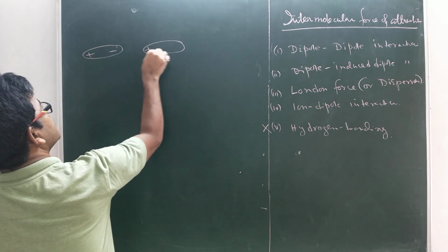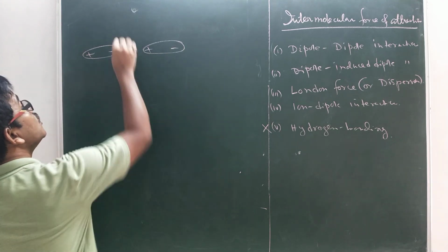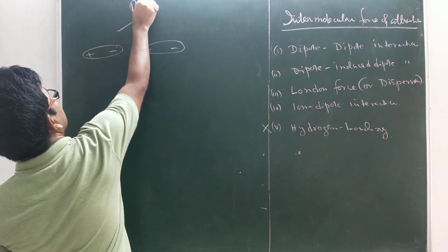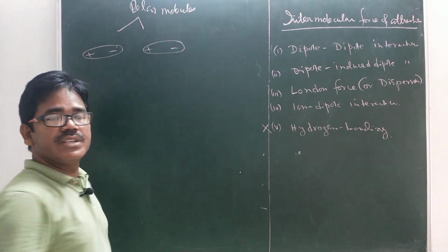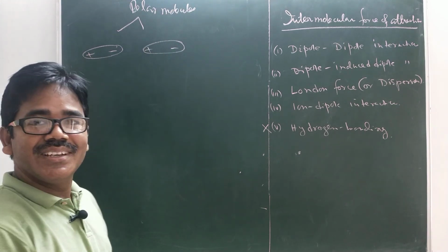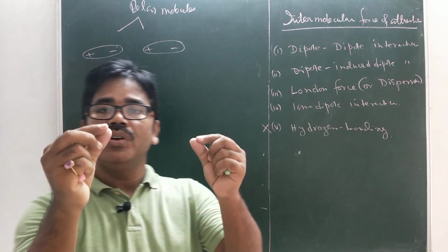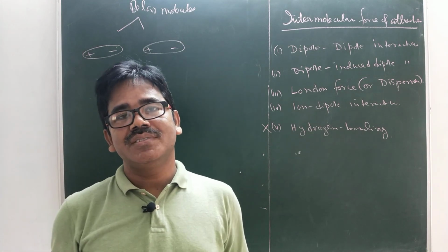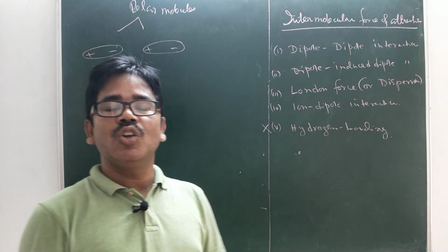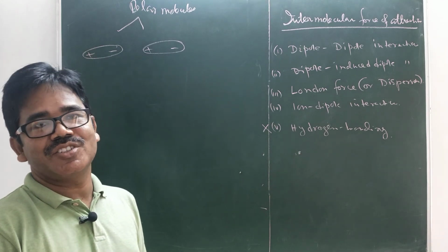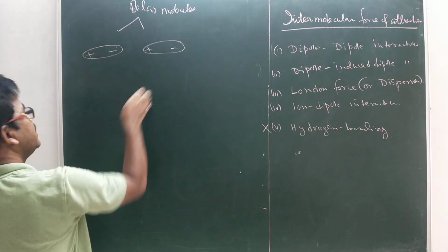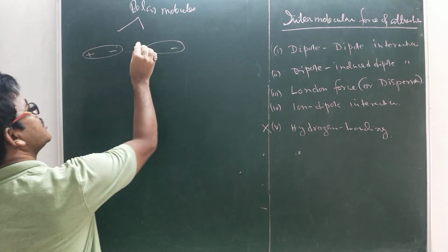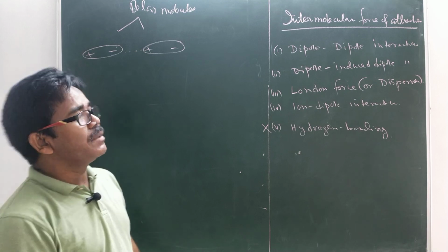These are polar molecules. If we have polar molecules, between them there will be dipole-dipole interactions: one side positive, other side negative, and between these two there will be attraction. That's what I call dipole-dipole interactions.